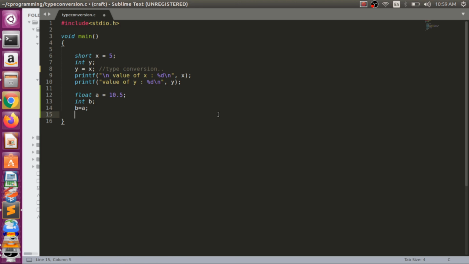Then we have printf, then we want to write down here value of a %f, a, and here we need to copy b %d, we have a b here, right?